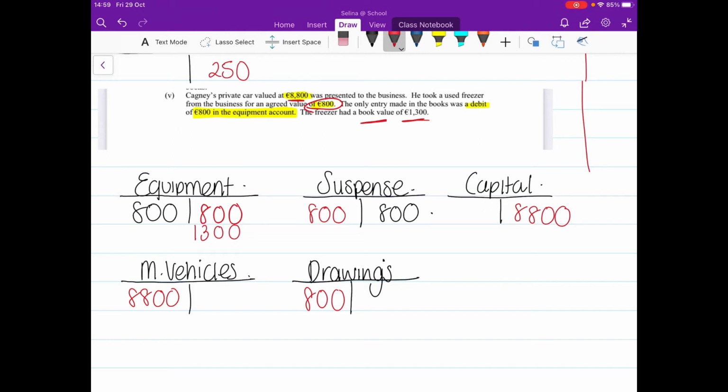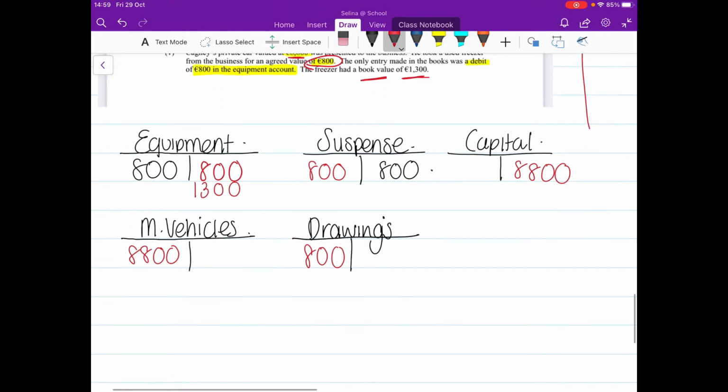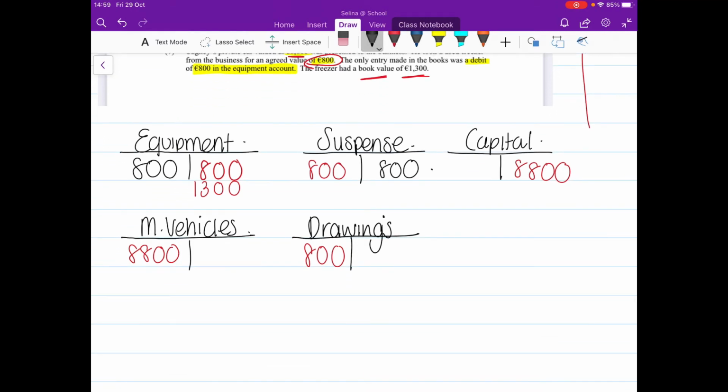So therefore they made a loss, okay? Because if they had given it to somebody else or sold it elsewhere, they could have got €1,300 for it. So it's going to be a loss on disposal. It's going to be my final account. Loss on disposal, which is an expense, okay? So I'm going to go debit side, €500, okay? And that's that working done.